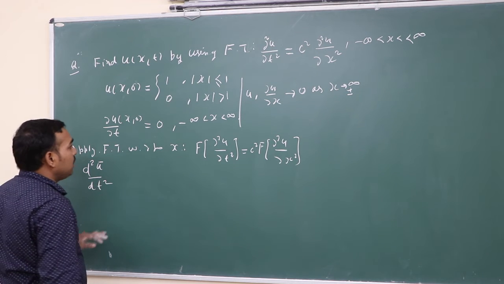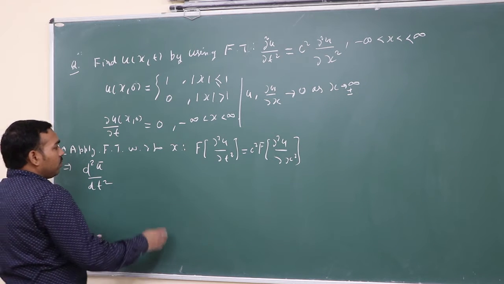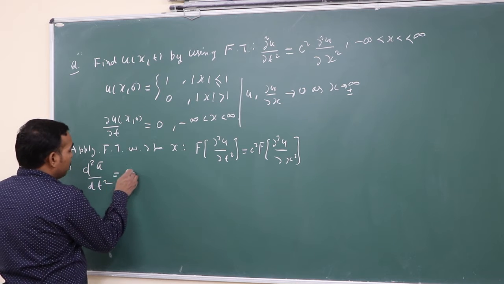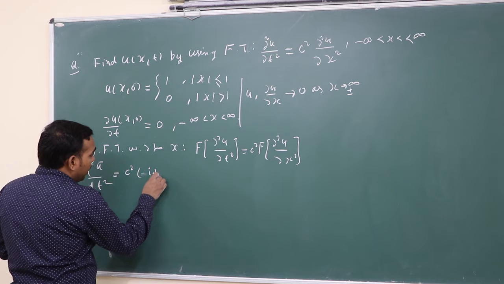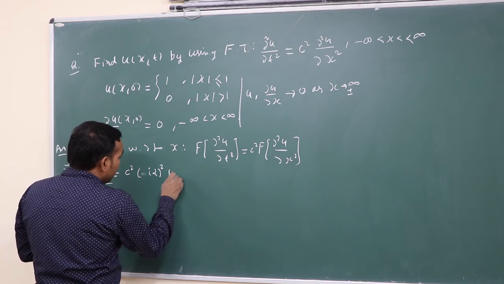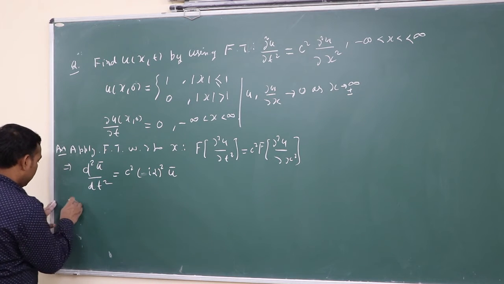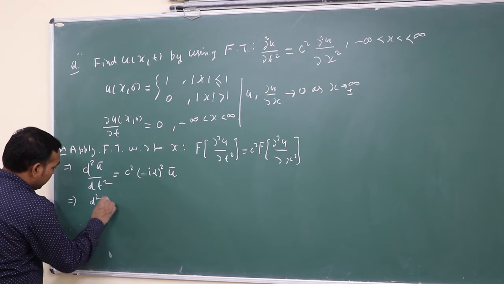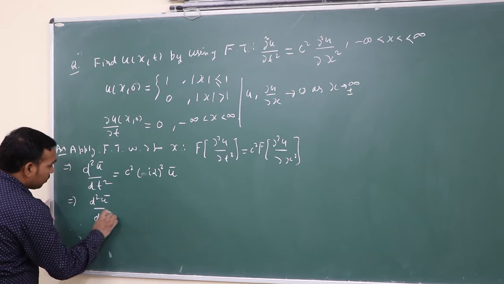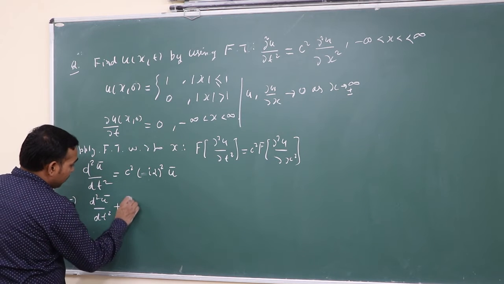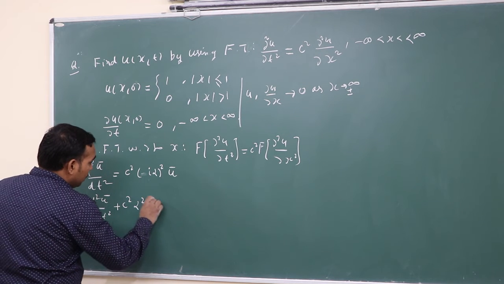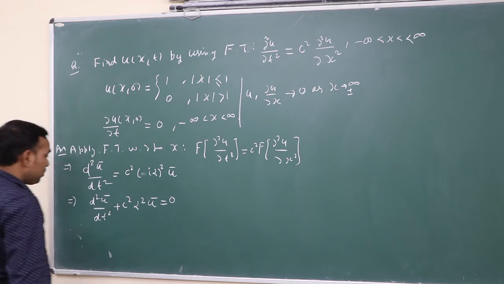Here u bar is the Fourier transform of u, equal to c square, minus c square, I alpha whole square u bar. This implies d square u bar dt square, here I square is minus, so minus minus plus, plus c square alpha square u bar equal to 0.